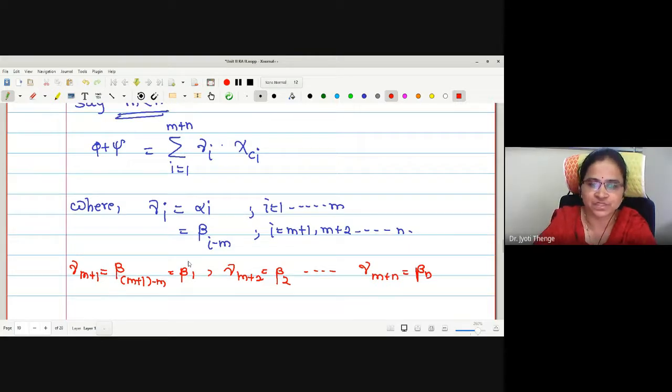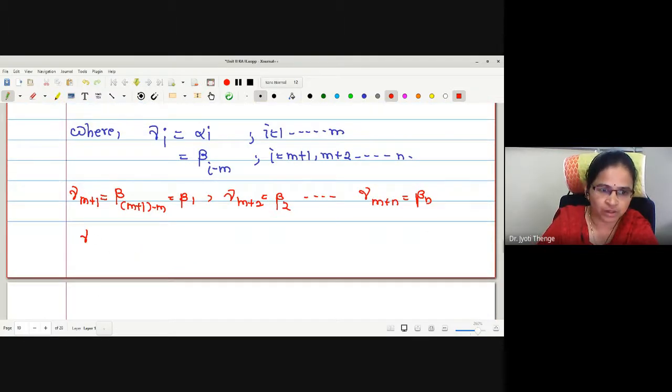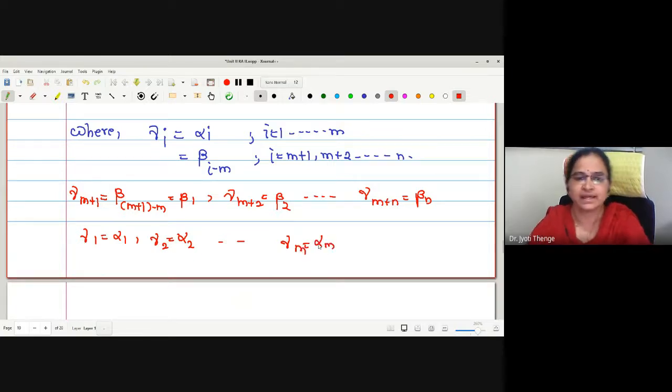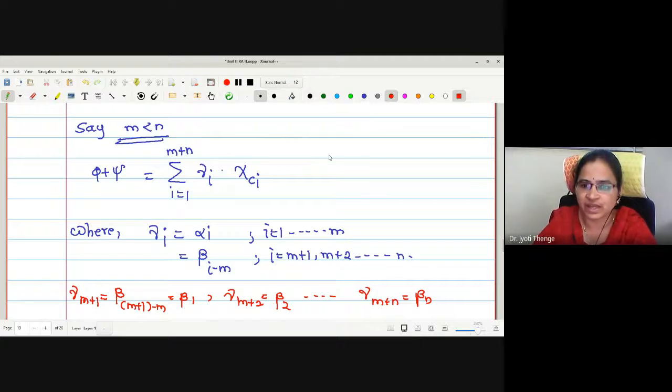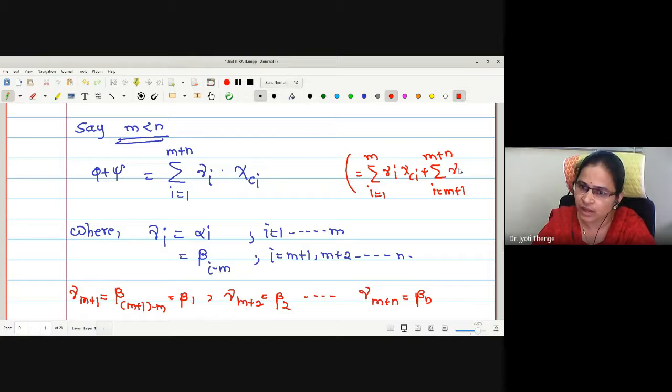And what for the previous values? Gamma_i is alpha_i: gamma 1 is alpha 1, gamma 2 is alpha 2, and so on. Gamma m is alpha m. If I split the sum into two parts, one is for i equals 1 to m, gamma_i chi of C_i, added with i equals m plus 1 to m plus n, gamma_i into chi of C_i.